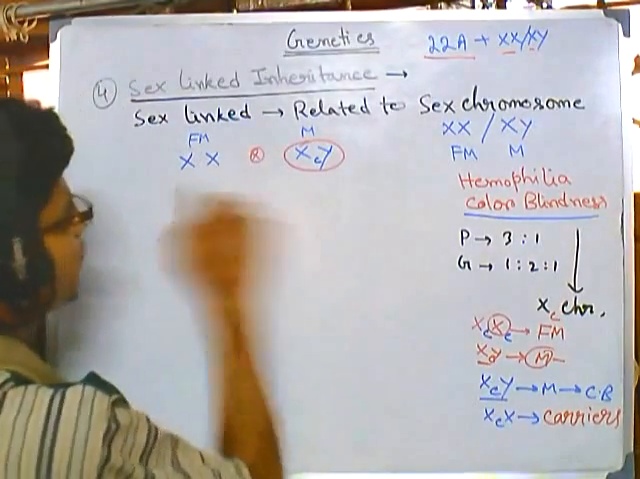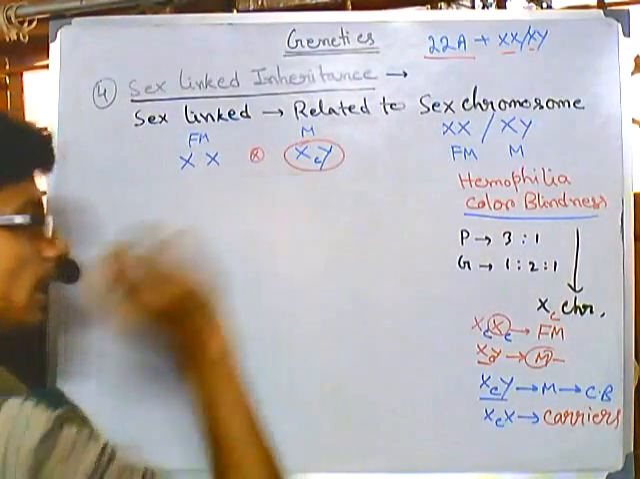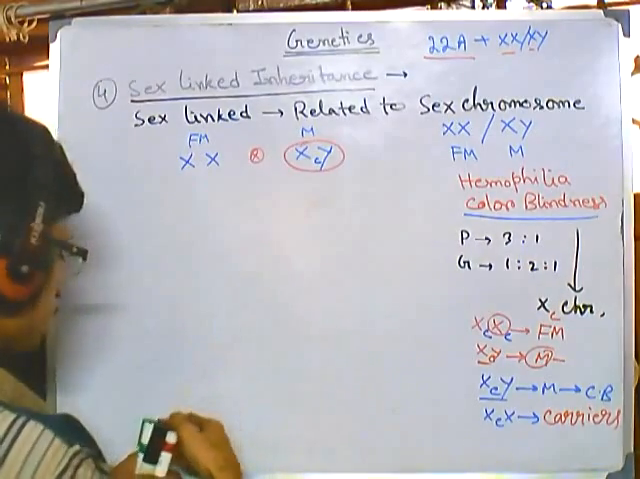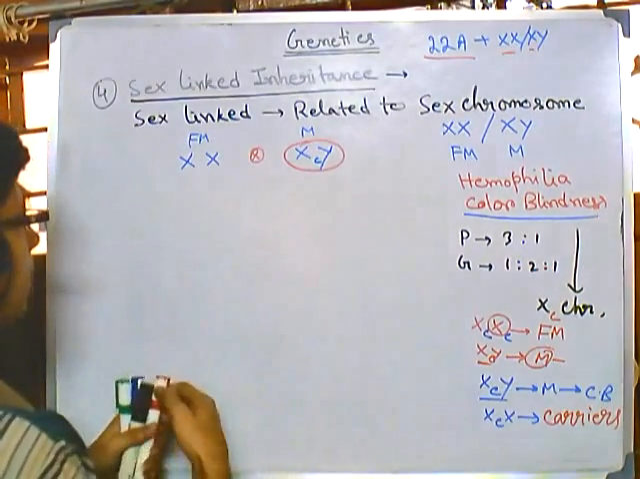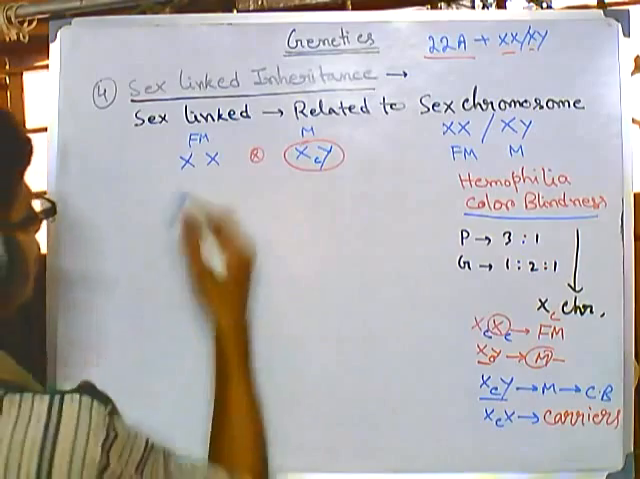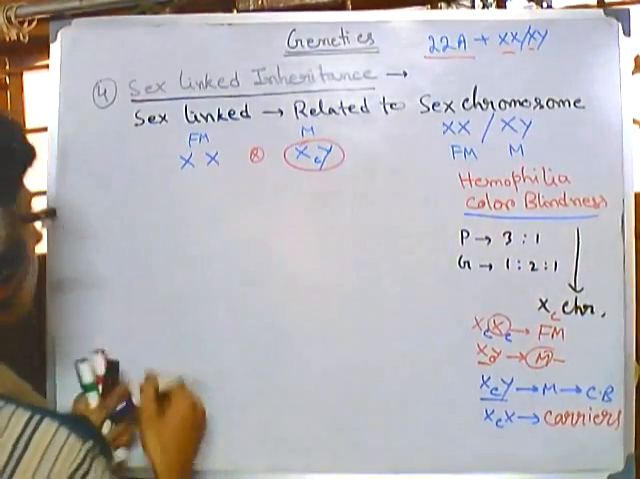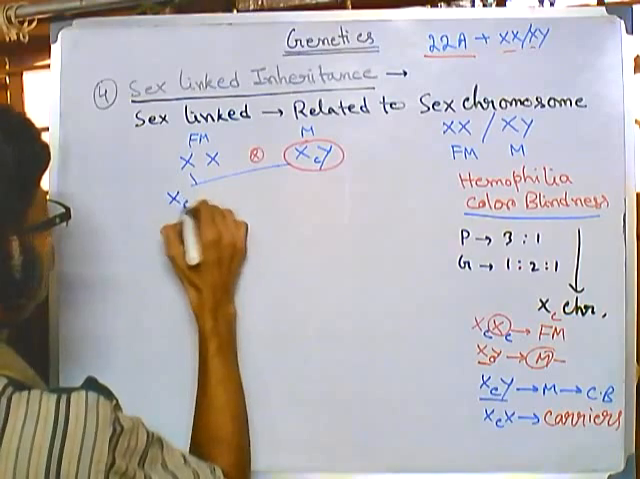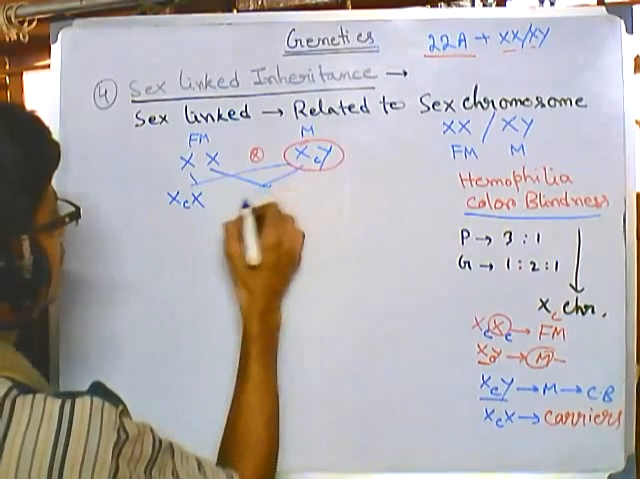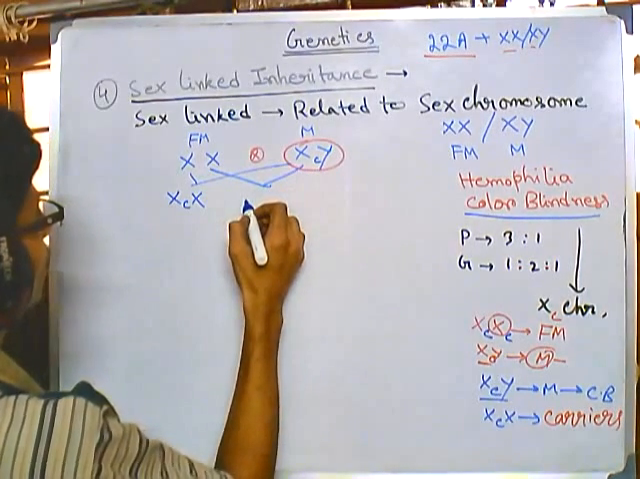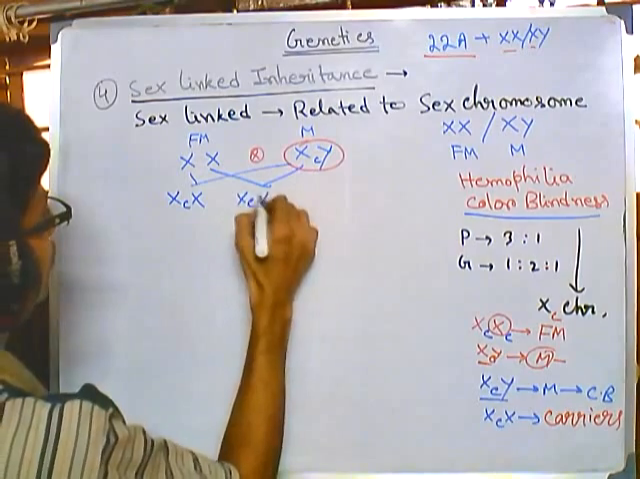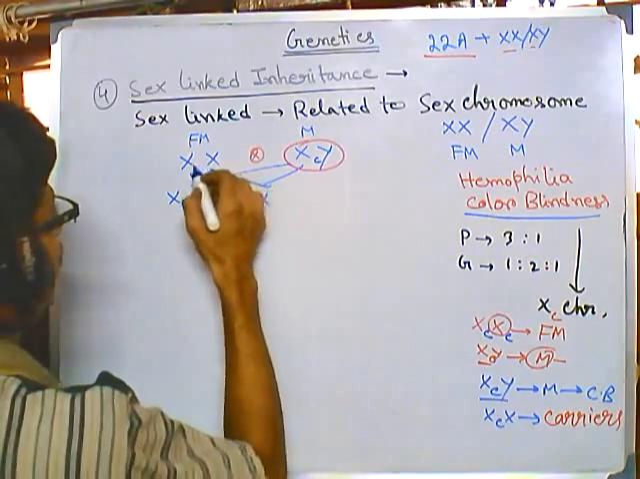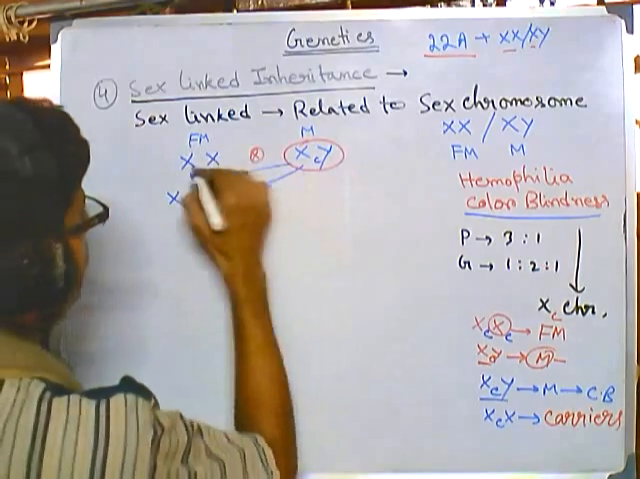Now let's look at the pattern. Say this female, who is not colorblind, is mating with this male. What will be the offspring? In this kind of analysis, we simply make crosses like this. So we'll be making this: XCX and XY.